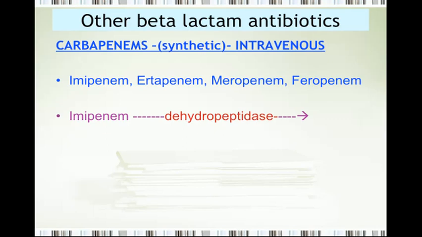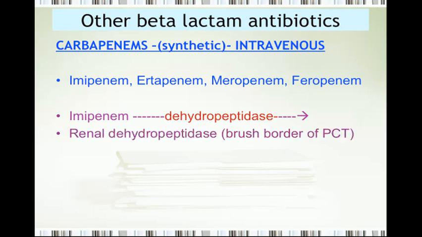Imipenem gets broken down by the dehydropeptidase enzyme. The dehydropeptidase enzyme is from the kidneys, secreted by the brush border of the proximal convoluted tubule. So this way imipenem gets broken down, and this could be responsible for two things.